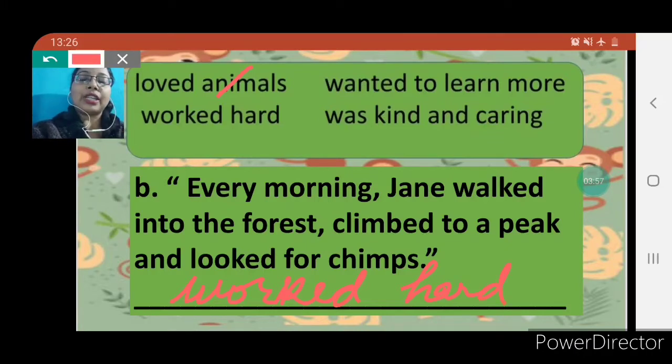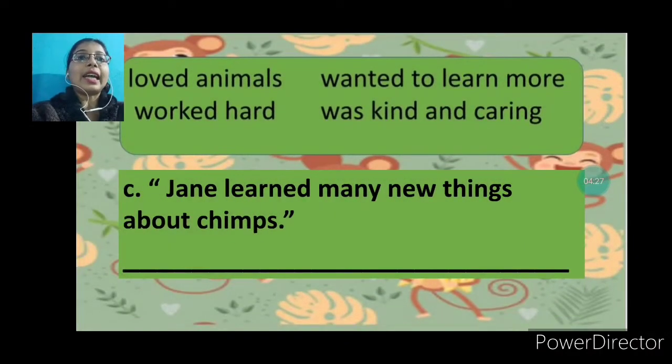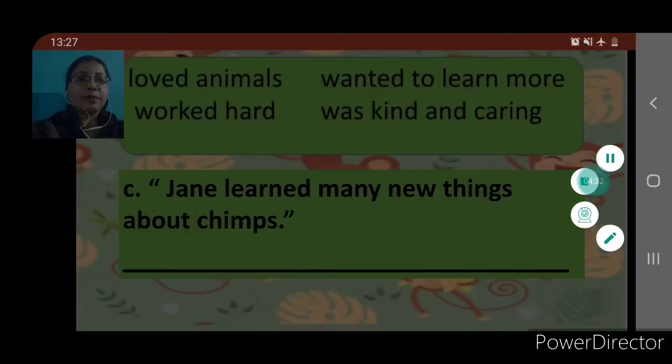But how she worked hard? Because in the beginning the chimps were not very much familiar to her, that is Jane. But then also what she did, she walked into the forest and she used to climb to a peak, and from there she used to search the chimps and looked for chimps. Okay, so this is the reason why we have written here worked hard. So let's see what is our next question. That is question number C.